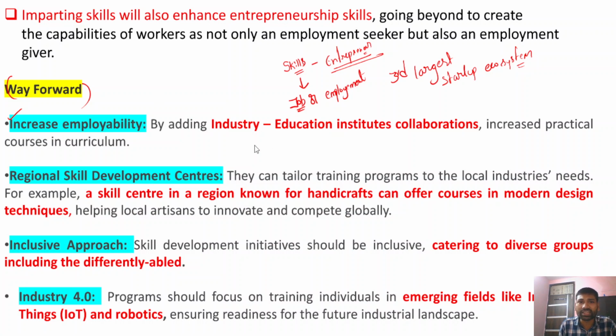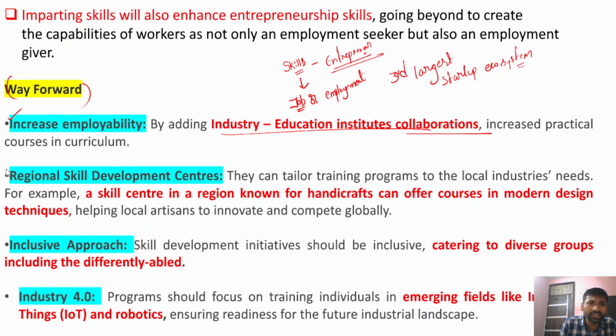So there is a need for industry and academia collaborations. Whenever there are industry academia collaborations, there's a greater chance that the students coming into the workforce will be readily employable.